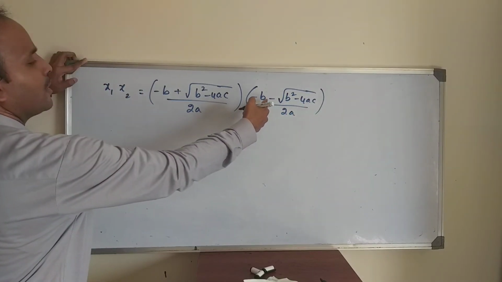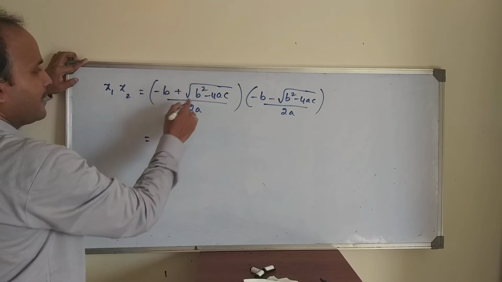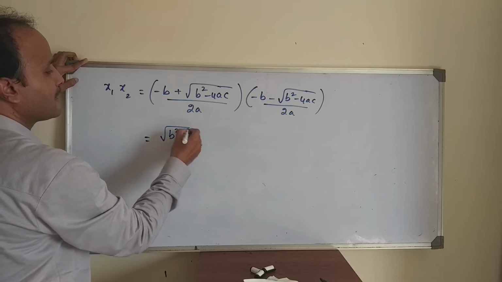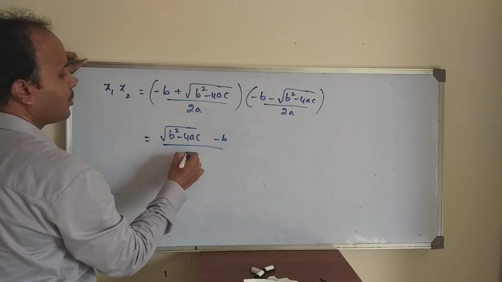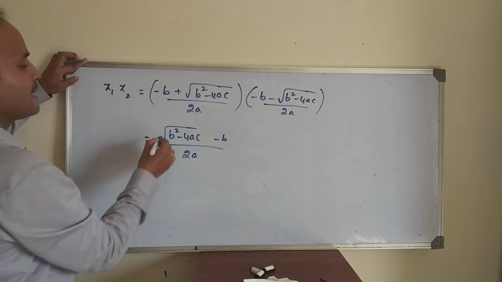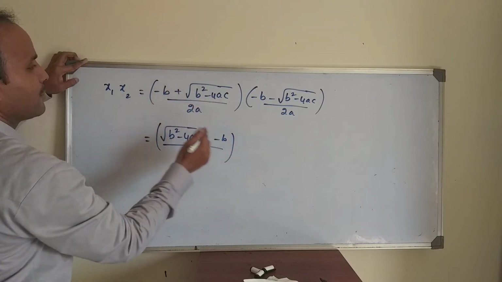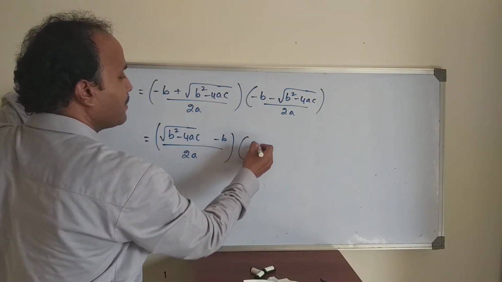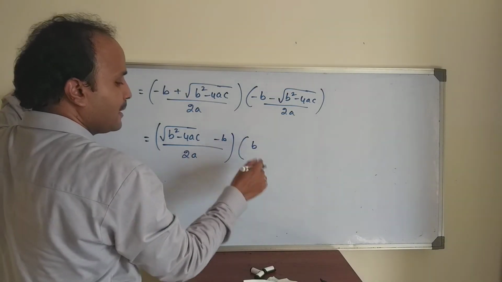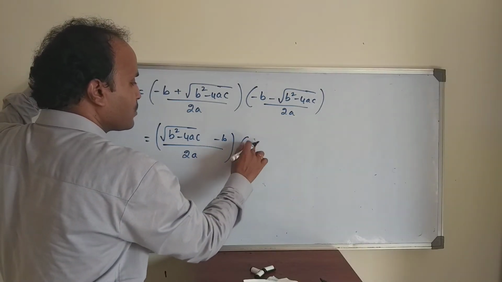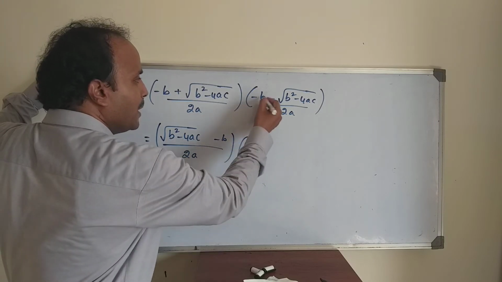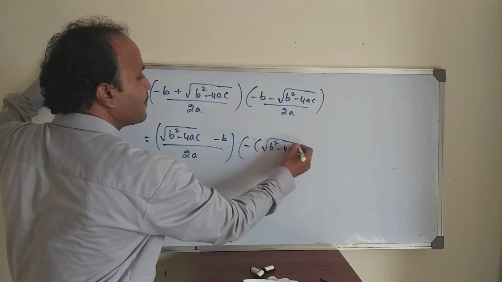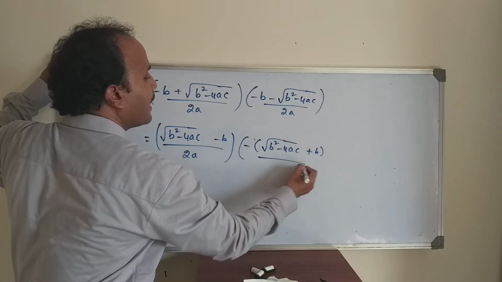In this expression, if you take minus common, I rewrite it as root of b square minus 4ac minus b by 2a, no problem. Either a plus b or b plus a, no changes. If you take minus common here, what will you get? b plus root of b square minus 4ac, or you write root of b square minus 4ac plus b by 2a.